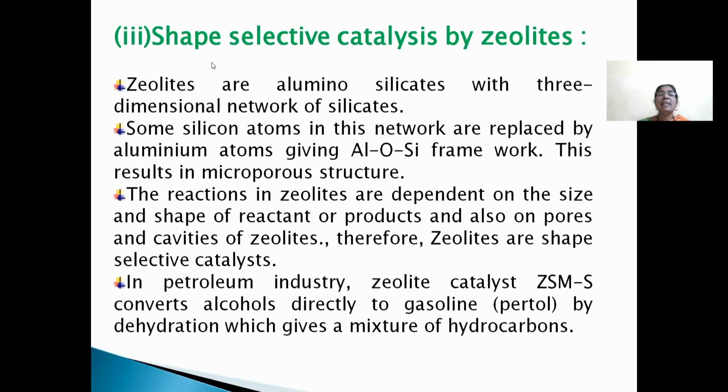Third one, shape selectivity catalysis by zeolites. Zeolites are nothing but aluminosilicates with a three-dimensional network of silicates. Some silicon atoms can be replaced by aluminium, so it can form a framework like aluminium-oxygen-silicon. The reactions of zeolites always depend upon the size and shape of the reactant and also depend on the pores and cavities of zeolites. In the petroleum industry, a zeolite catalyst like ZSM-5 converts alcohol directly to gasoline by dehydration, which gives a mixture of hydrocarbons.